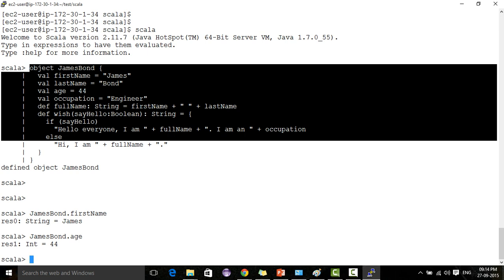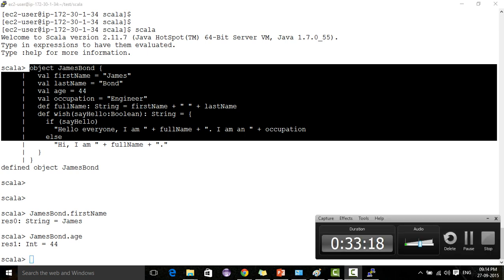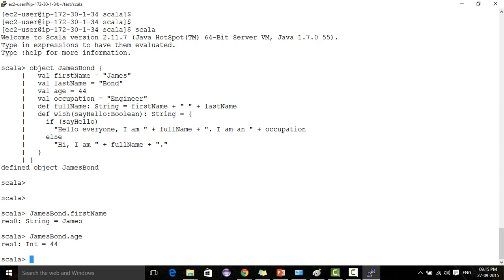So this is an object which has some methods and fields. It has fullName, which is a function that concatenates the first name and the last name.